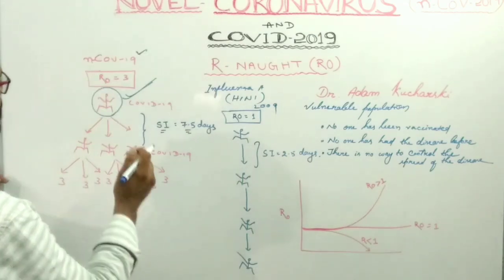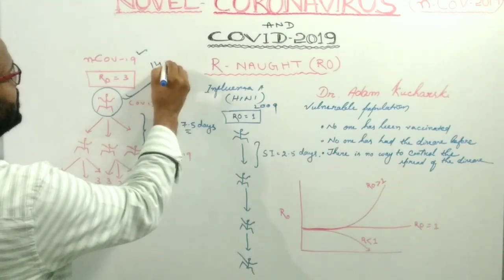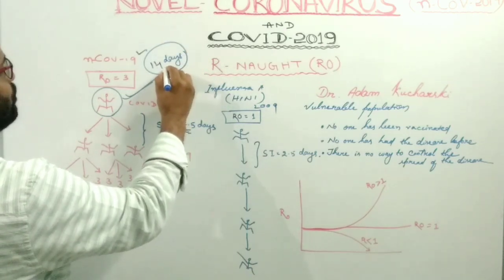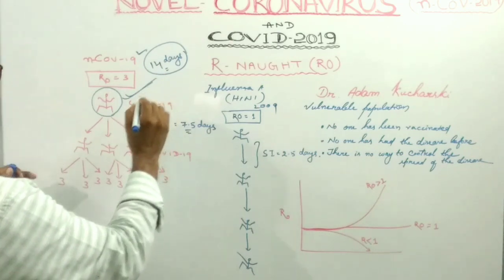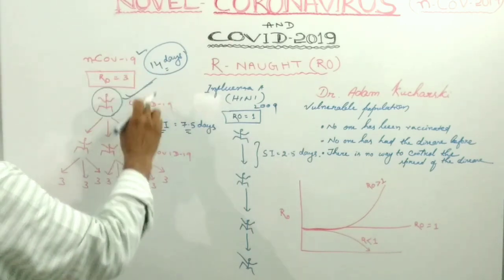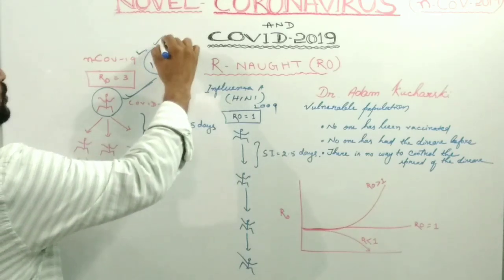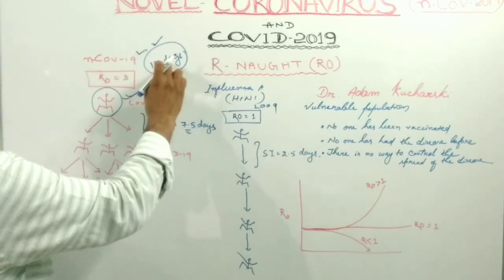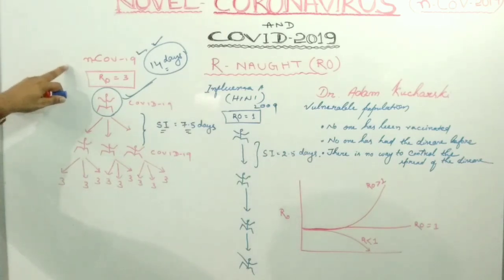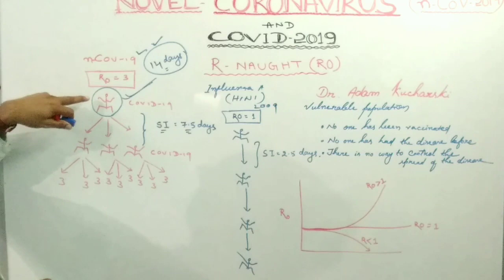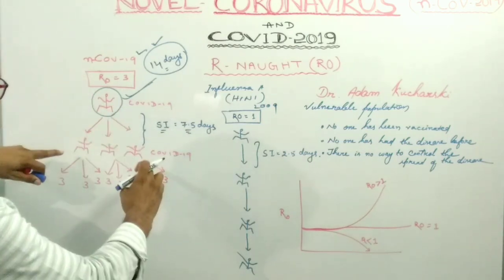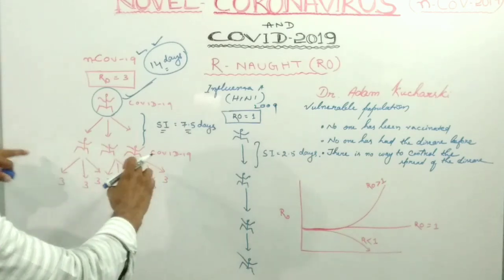The incubation period of novel coronavirus is 14 days. So after 14 days of infection, the symptoms of COVID-19 appear. These 14 days are known as the incubation period. After infection, at 7.5 days, it potentially starts to infect other persons.